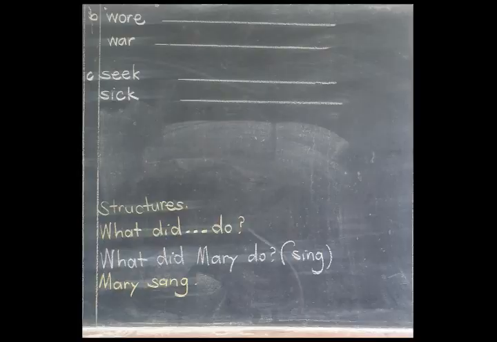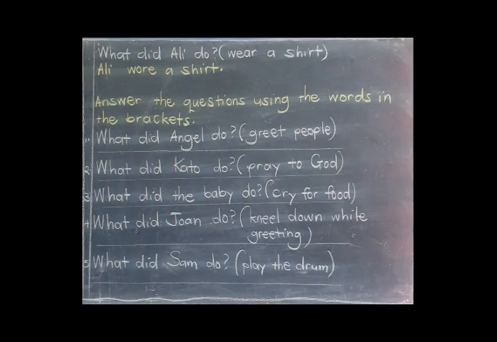We now move to the next one, and the next one says, what did Ali do? In the brackets we have wear a shirt. But we have said that did shows us that we are dealing with a question in the past tense.